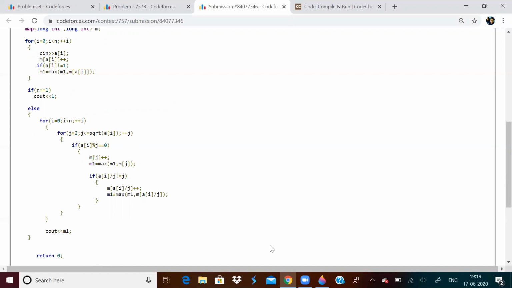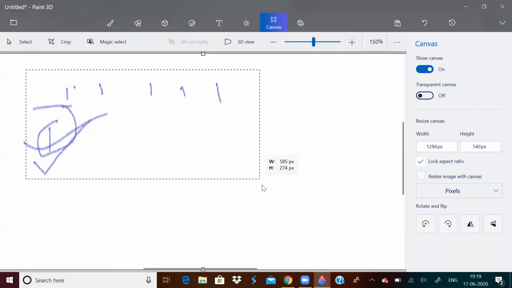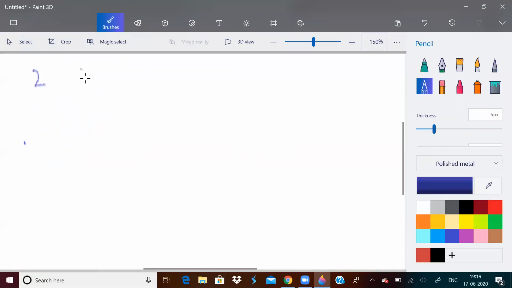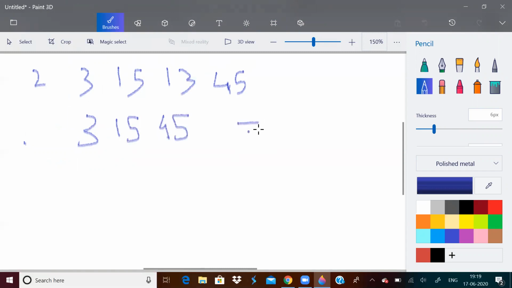For example, let us consider numbers like 2, 3, 15, 13 and 45. We can see here that 13 is prime, 2 is even. So 3, 15 and 45 will give me a GCD of 3. I hope you can understand. 3, 15, 45 will give GCD of 3. So at max we can select 3 Pokemon.